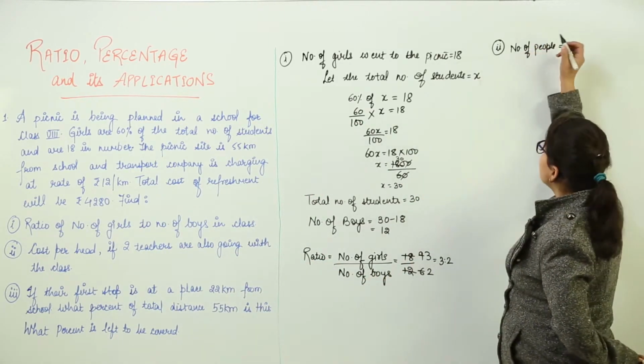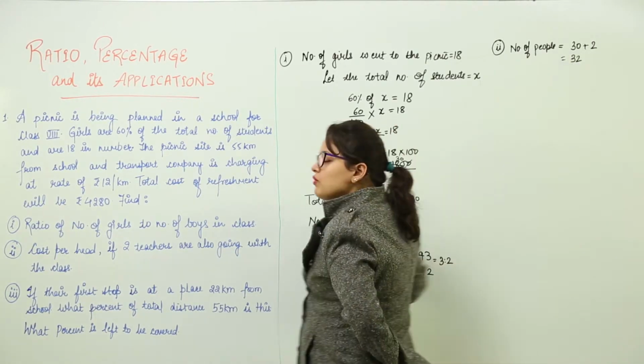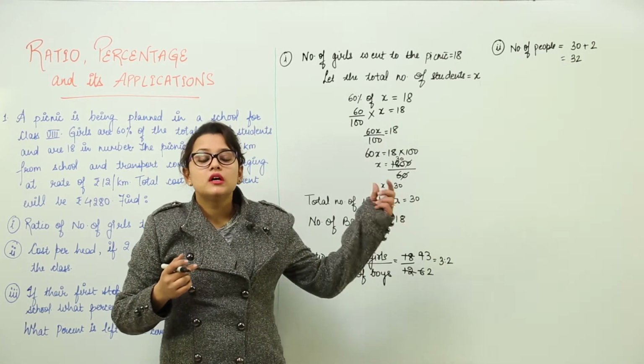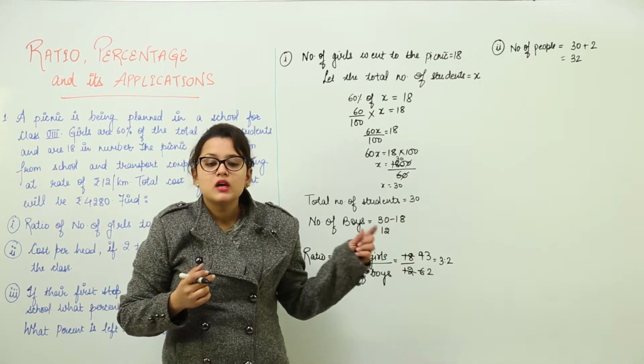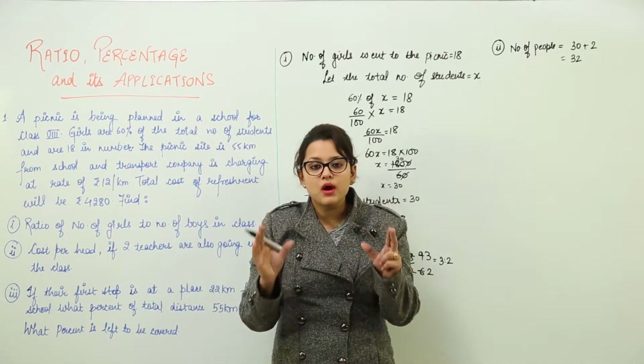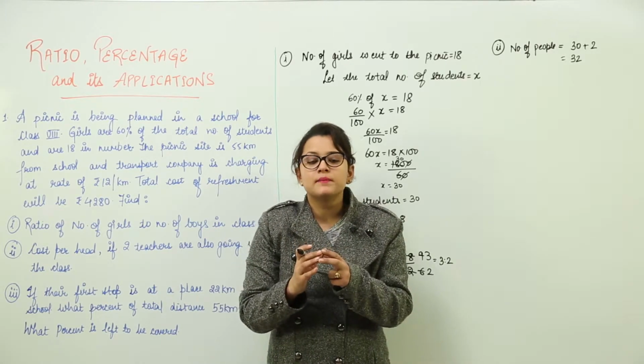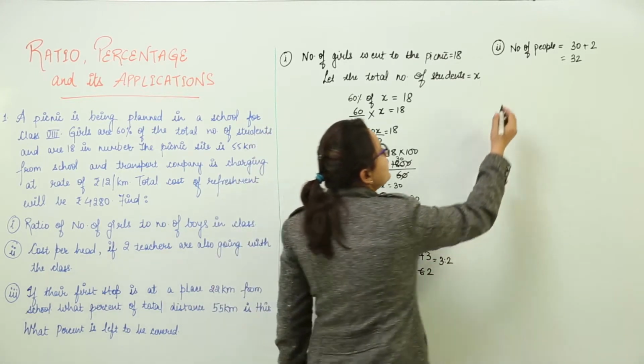So what do we get? We get 30 plus 2. That makes it 32. Now we already know that there are 32 people going to the picnic. Now the other quantity that we need to find out is the amount, that is the total amount required for the picnic. Now how do we calculate that total amount?